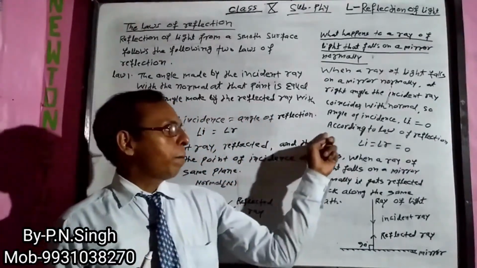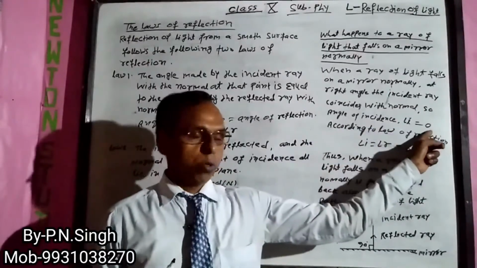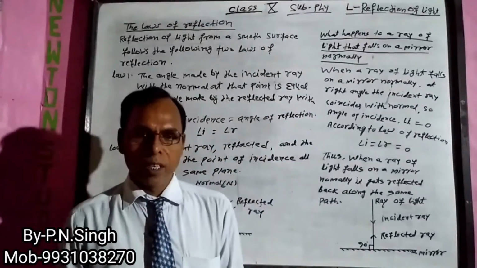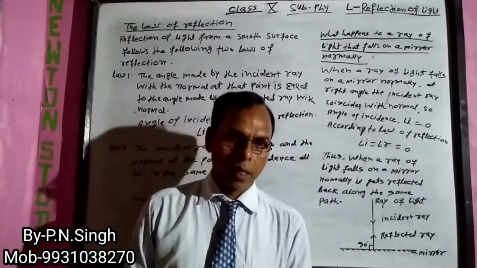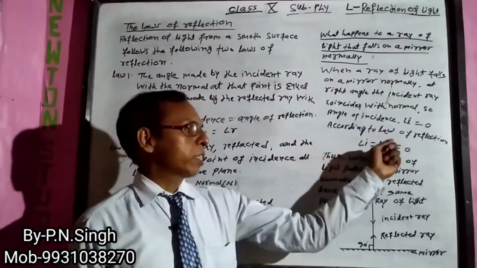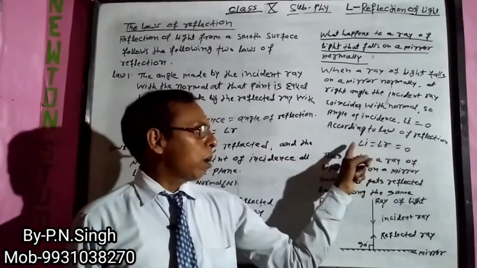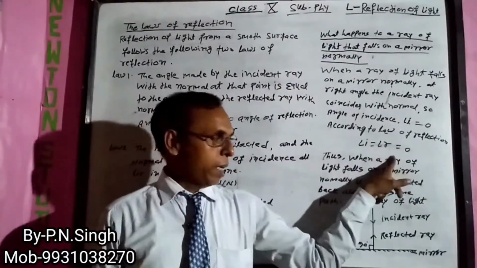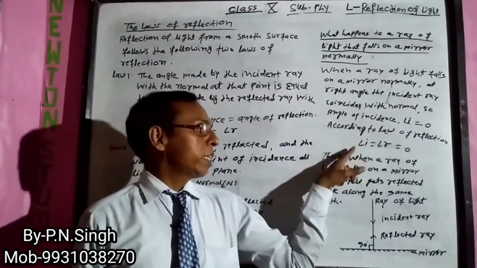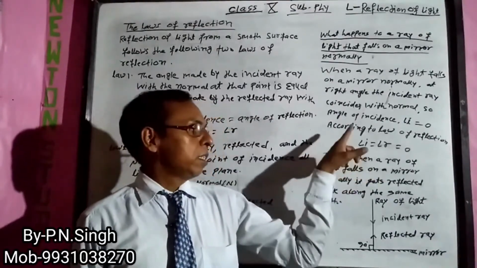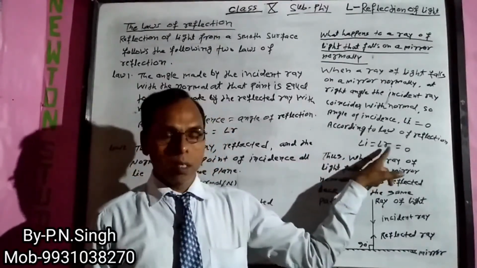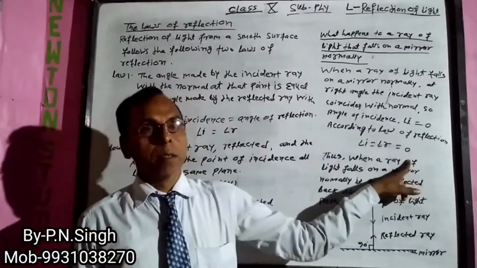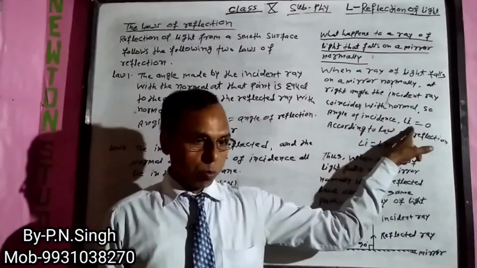Hence, angle of incidence is equal to 0 because incident ray coincides with reflected ray. According to the law of reflection, we know that angle of incidence is equal to angle of reflection. Hence, angle of incidence is equal to angle of reflection is equal to 0.